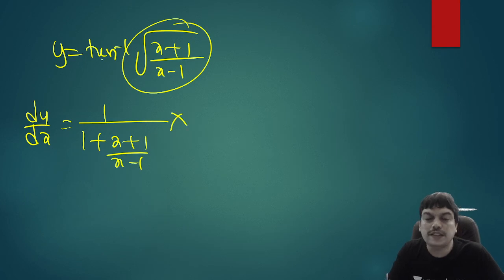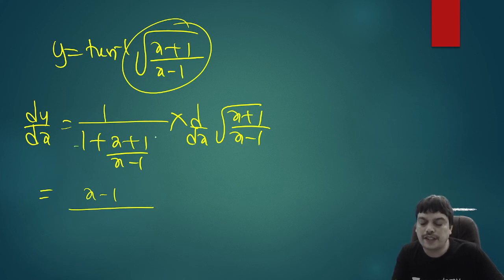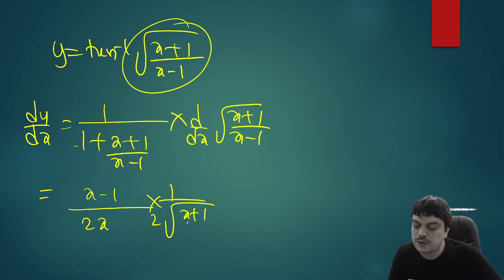And after tan inverse is done, you have to write the derivative of root of x plus 1 by x minus 1. So this is same as after taking LCM, you will get here x minus 1 goes to numerator, and here you will get x minus 1 plus x plus 1, that is 2x. Into root, we know derivative is 1 by 2 root x. So 1 by 2 root of x plus 1 by x minus 1 we should write.